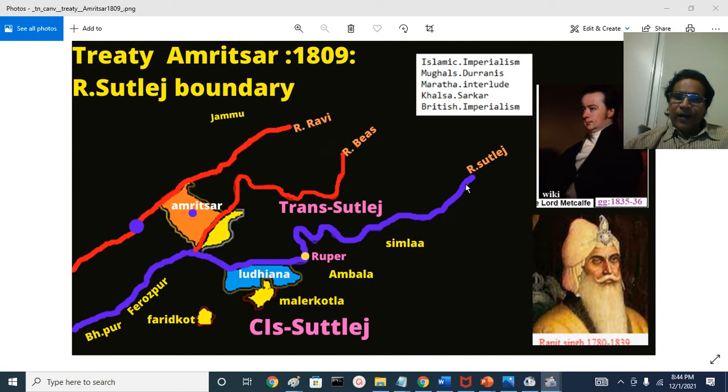Sutlej river is a very mighty river, one of the 5 or many tributaries of river Sindhu, and it is one of the major tributary of river Panjnad, other tributary being Chenab here. Sutlej river somewhere comes from here, originates in an area called Manasarovar, that is in Trivishnapura area or the modern Tibet, which is now under Chinese control. The Tibet here, and it crosses the